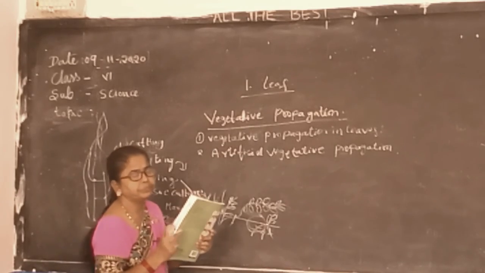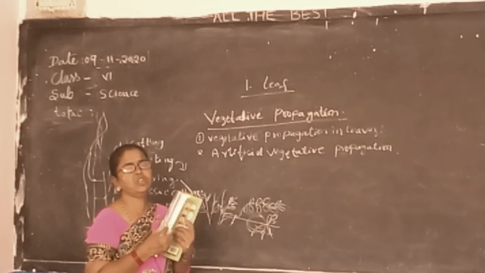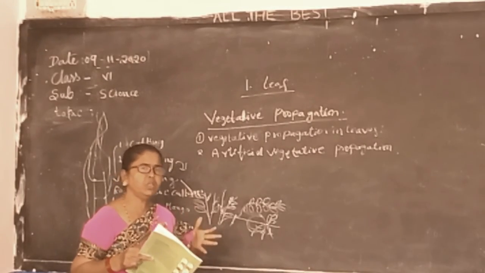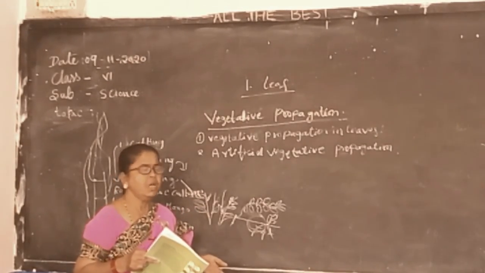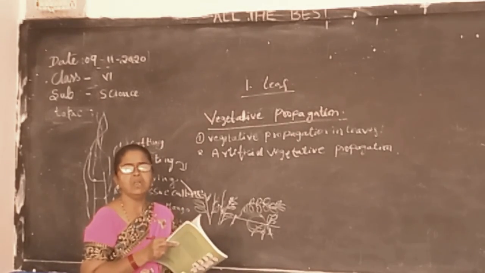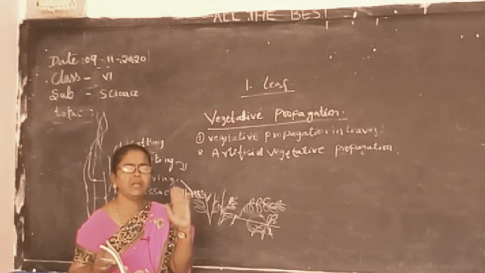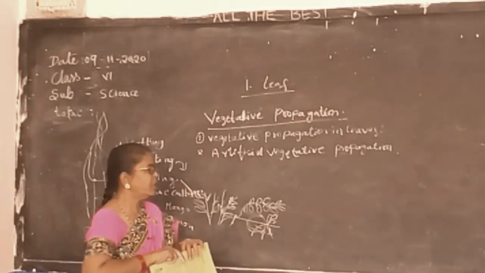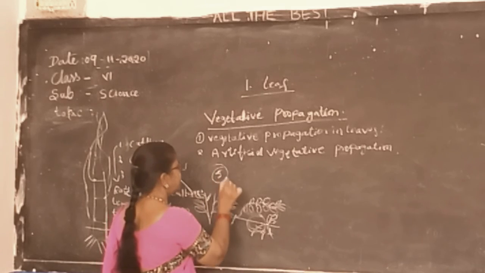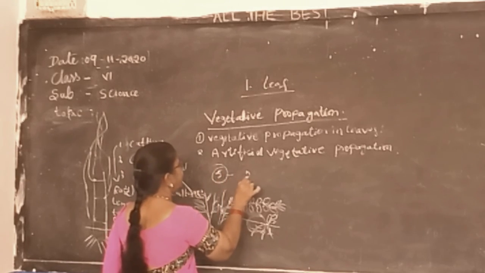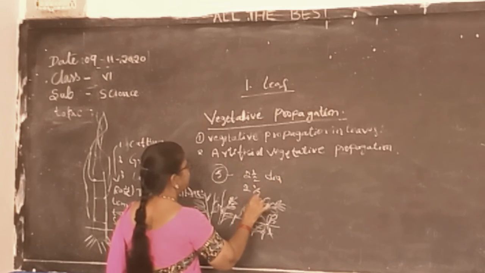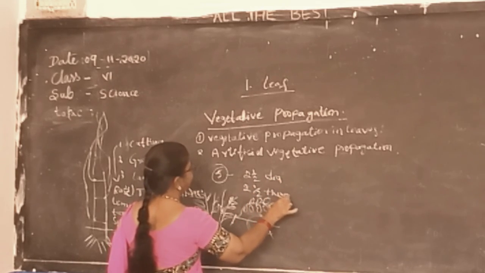Okay, children. Remaining we can study tomorrow. Please open your textbooks and notes, and try to draw the diagrams. In science, half of the marks are given for the diagram. Suppose one question carries 5 marks: 2.5 marks for the diagram and 2.5 marks for the theory part where you write the answer.